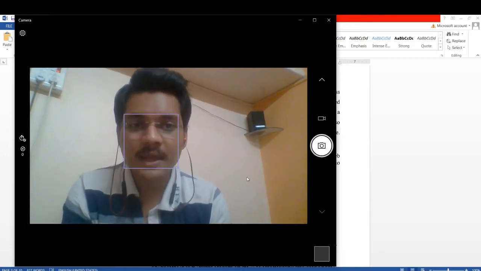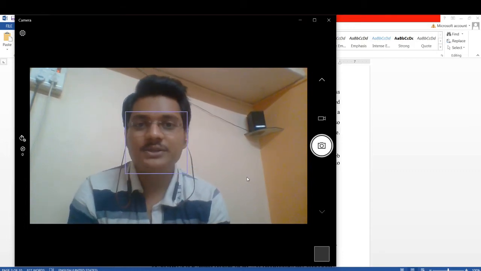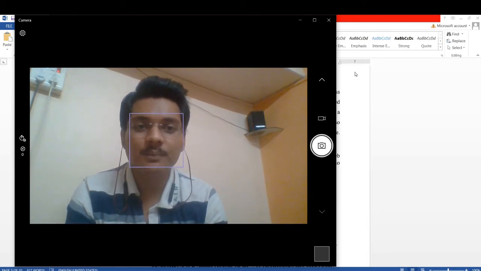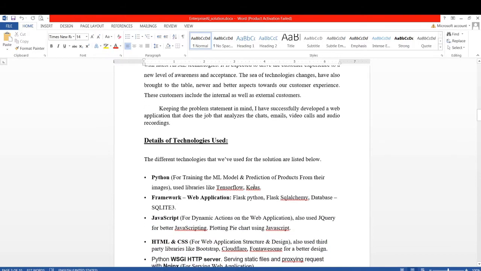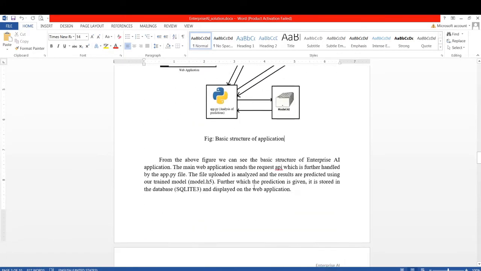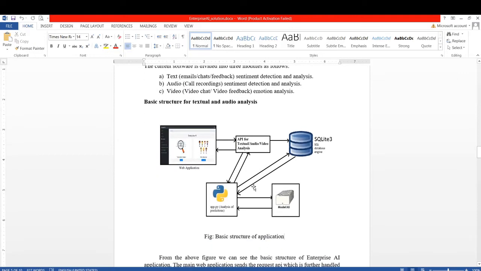For this prototype I have designed, we will see first the documentation of the project and then we will go for the live demo. So I have designed a web application using Flask. In this I have designed three modules: text analysis, audio analysis and video analysis. In the text and audio analysis, currently we can upload files, a text file and an audio file, for sentiment detection and analysis, while for the video analysis the emotions and the sentiments of the customer are live detected on the screen.